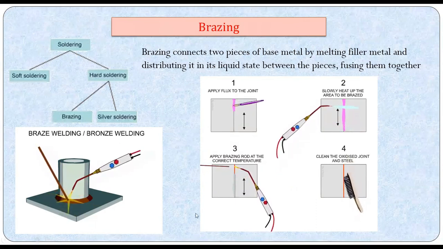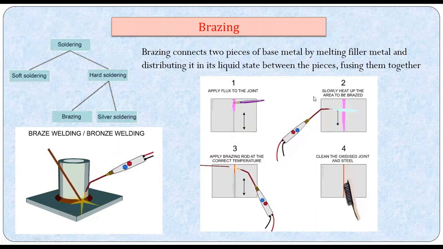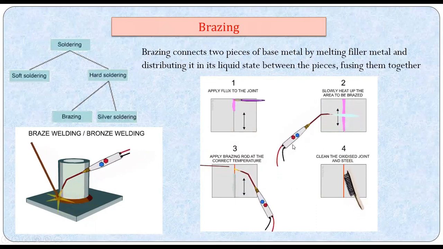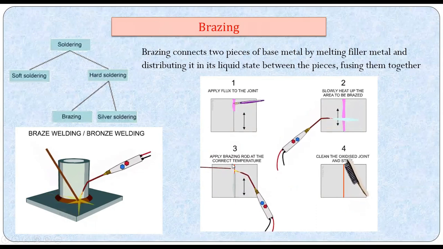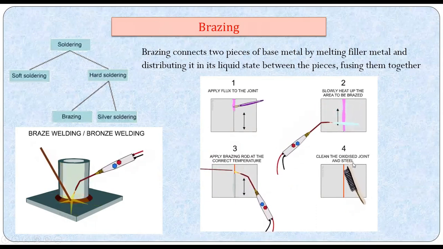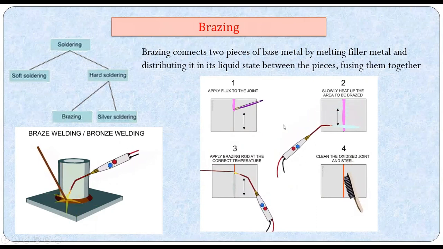So this is a typical brazing procedure. Apply flux at the joint, and slowly heat up the area to be brazed. You can see the brazing torch. Apply the braze rod at the correct temperature, and clean the oxidized joint. So you get a better joint here. That is the typical brazing process.